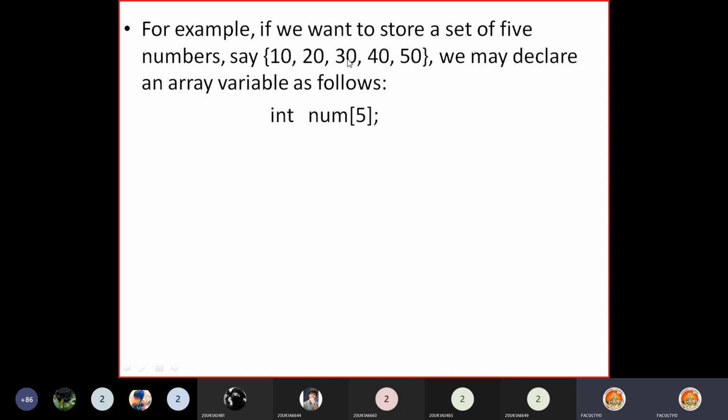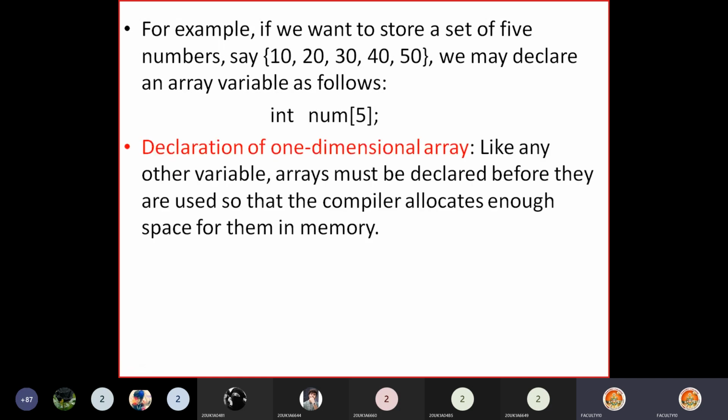Because I have 5 elements, I declare int num[5]. This is how a mathematical set can be represented in programming using an array variable. We'll now go deeper into one-dimensional arrays.